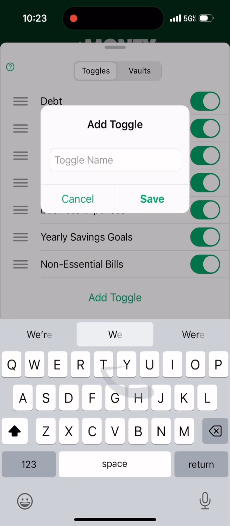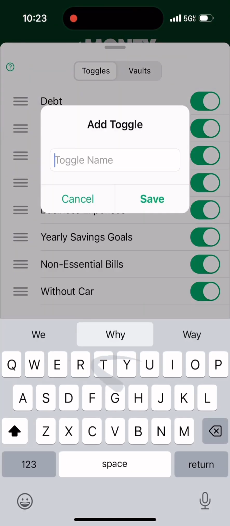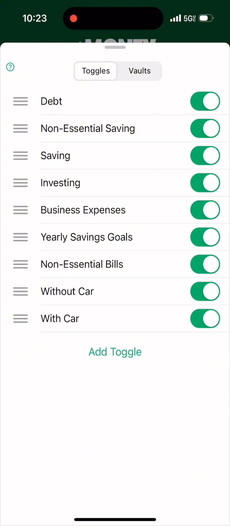All right, so the first toggle that I make is called without car, and this is going to be attached to all of my expenses that I'm going to have without a car. In this particular case, it's going to be just one expense, the Uber expense. Cool. And then the second toggle I'll create is going to be called with car, because we all know having a car comes with some expenses.